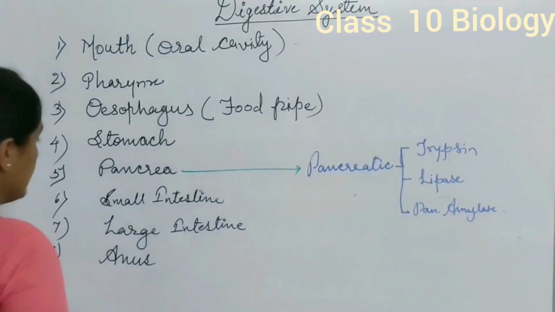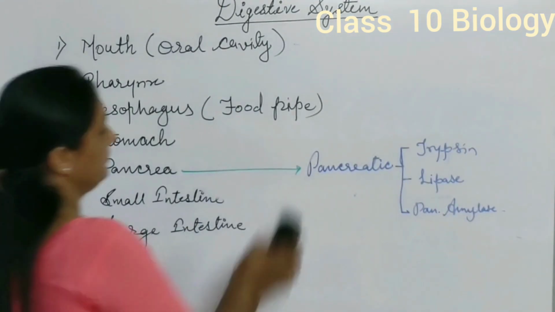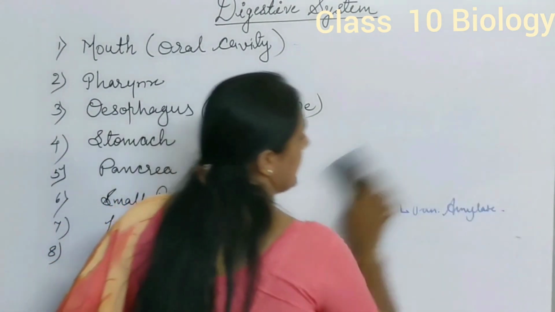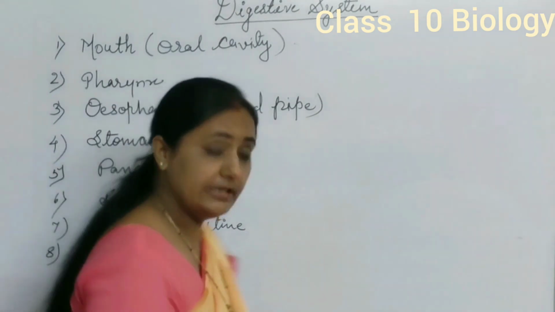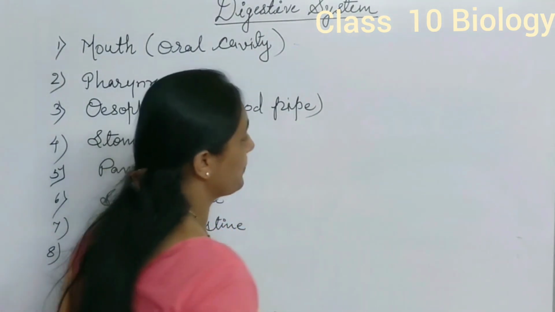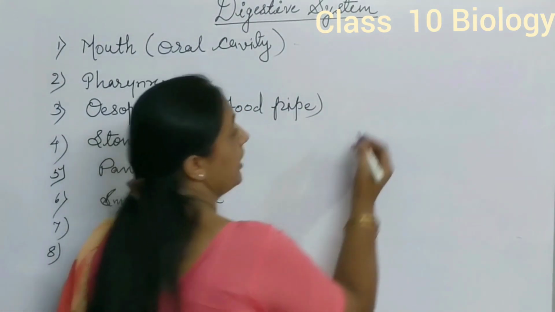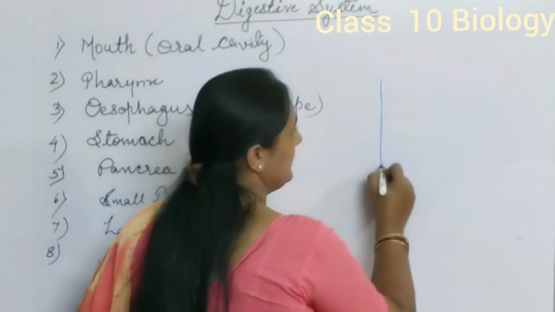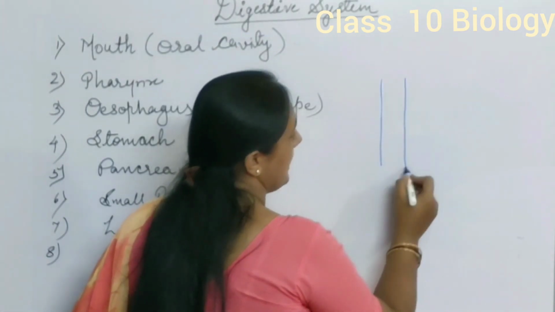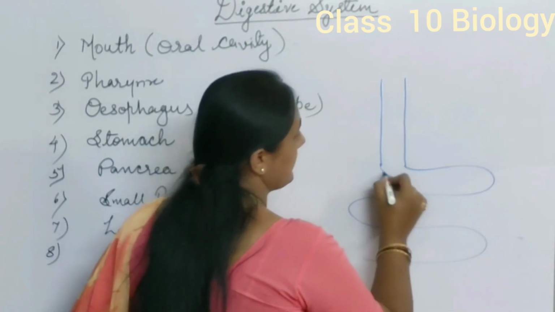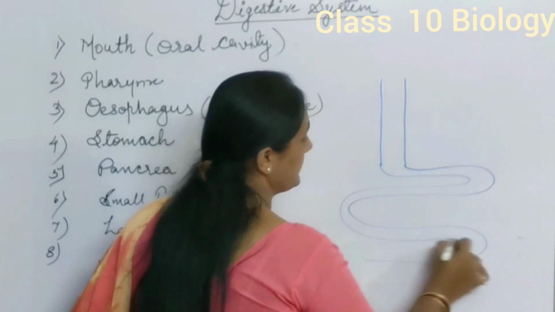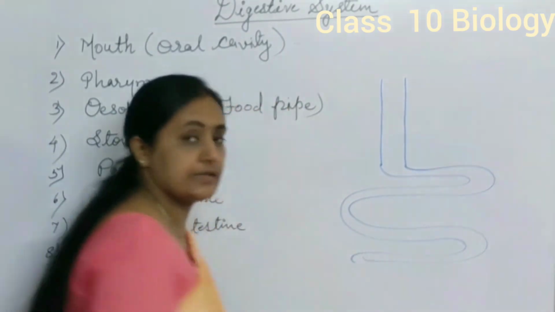The next part is small intestine. Now small intestine is the site for the complete process of digestion. Why is small intestine the site for complete digestion? Because whatever digestive enzymes and juices are secreted till now, all these come and enter the small intestine.